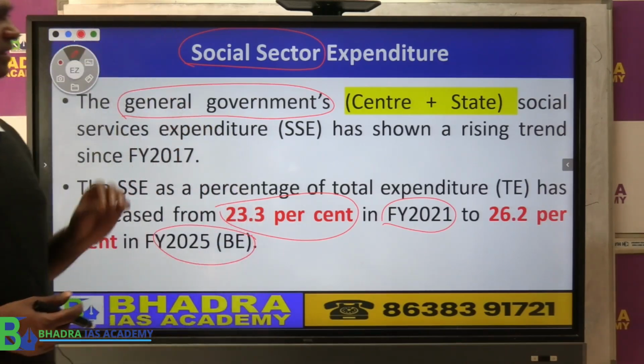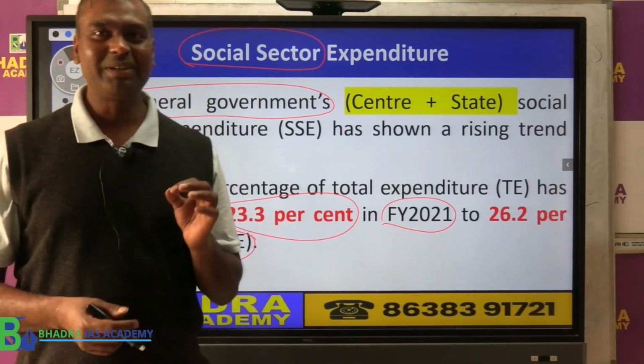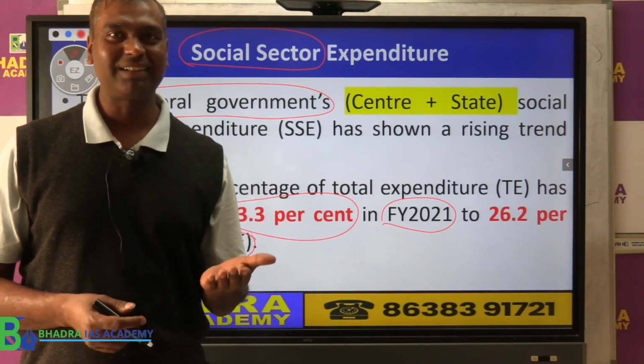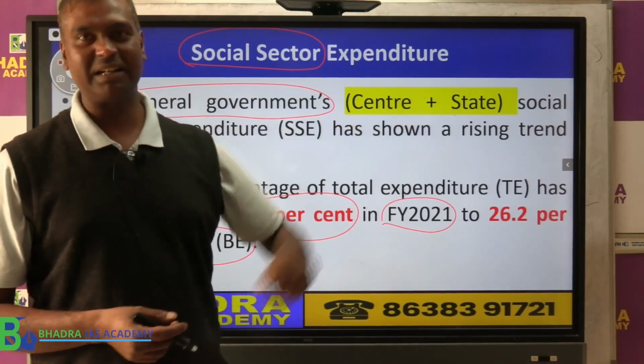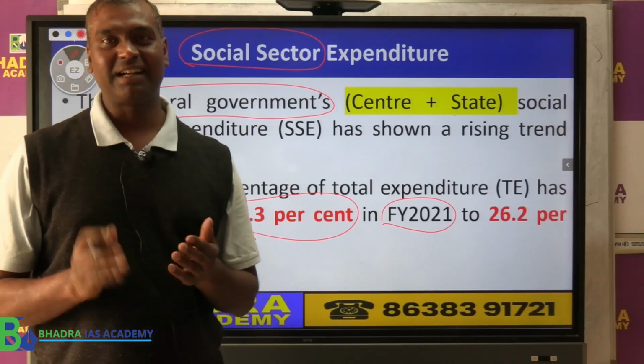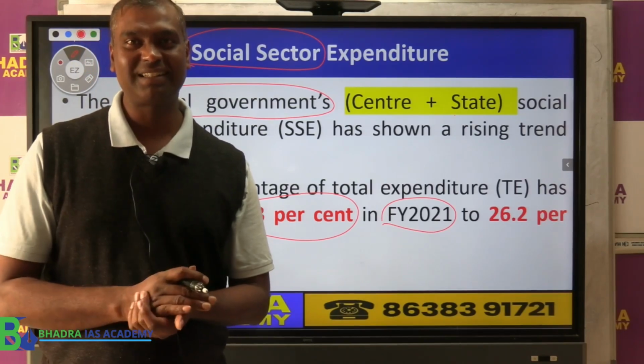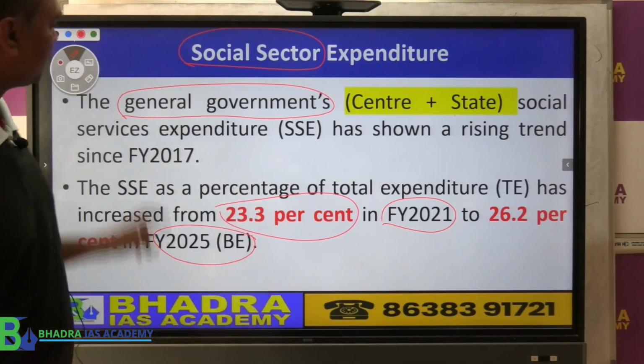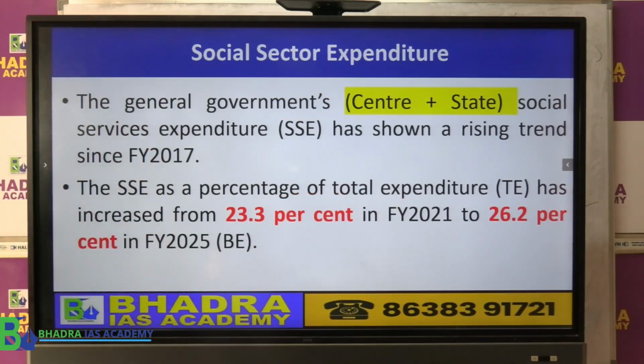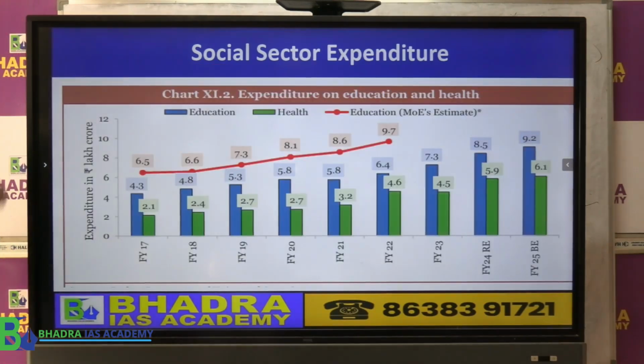But the point here is, though the economic survey comes from the central government, they have also included the expenditure by the state government here. The center has not given separately how much is the central government's expenditure. That part somehow has been covered up in this. Okay. So now look at here.